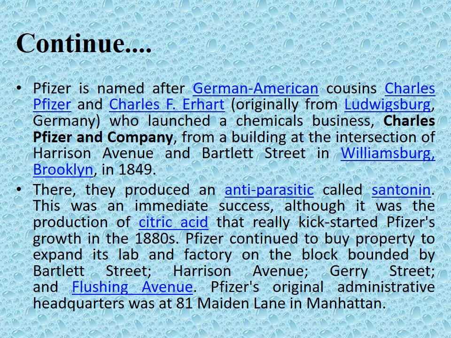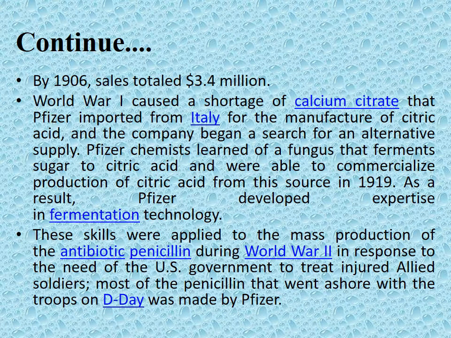This was an immediate success, although it was the production of citric acid that really kick-started Pfizer's growth in the 1880s. Pfizer continued to buy property to expand its lab and factory on the block bounded by Bartlett Street. By 1906, sales totaled $3.4 million.